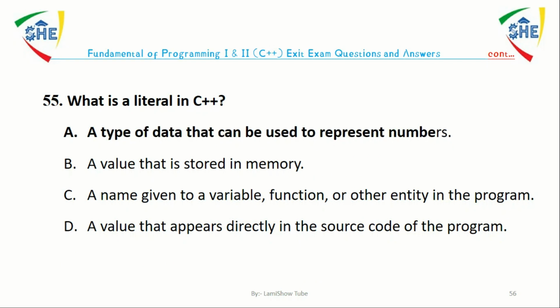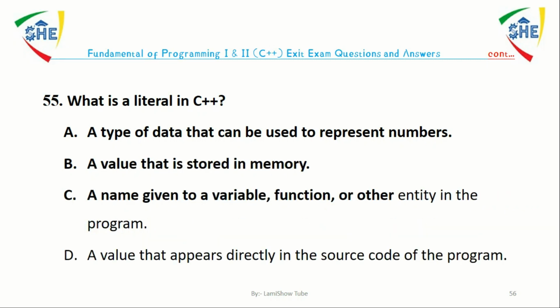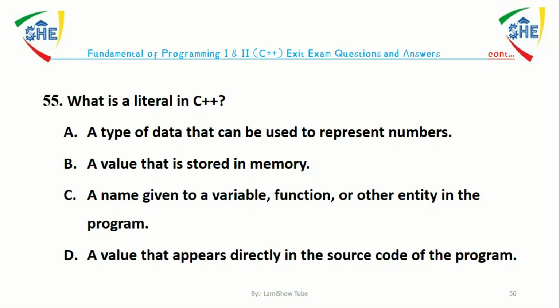Question number 55. What is the literal in C++? A, a type of data that can be used to represent the number. B, a value that is stored in memory. C, a name given to variable, function, and other entity in the program. D, a value that appears directly in the source code of a program. The answer is D. A literal in C++ is a value that appears directly in the source code of a program.